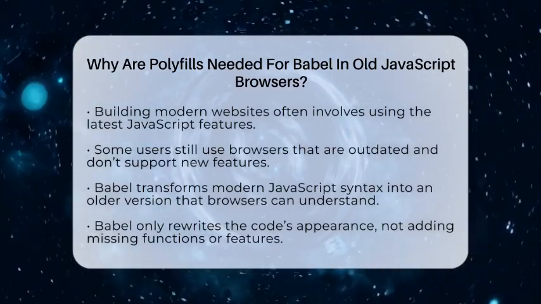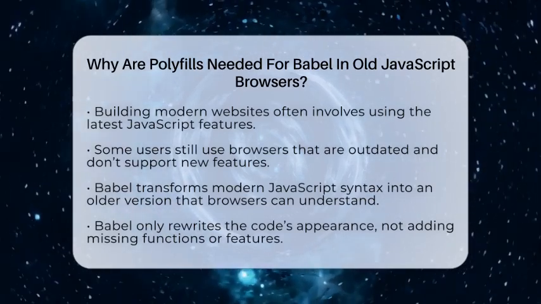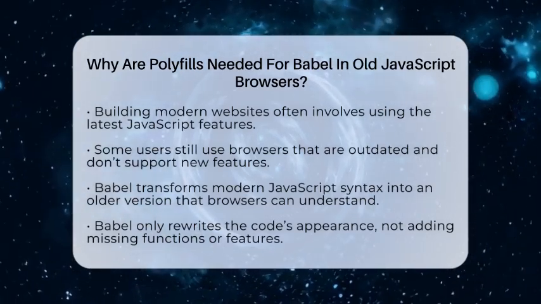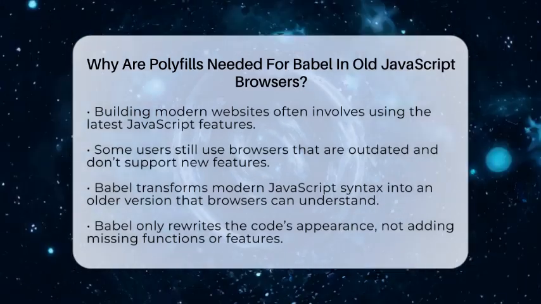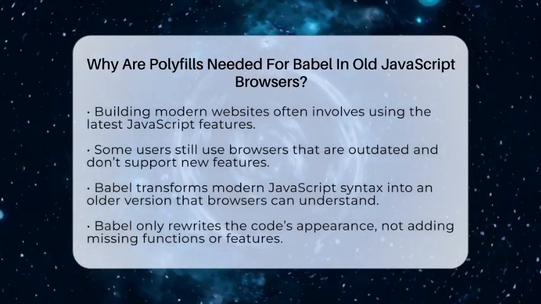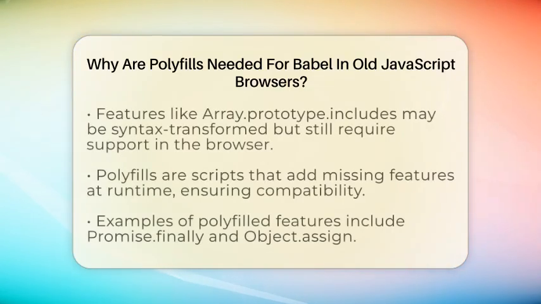Babel is a tool that helps by changing your modern code into an older style that browsers can read. It transforms the syntax so your code doesn't break in old browsers. But Babel only rewrites the way the code looks. It doesn't add the actual functions or features that might be missing.